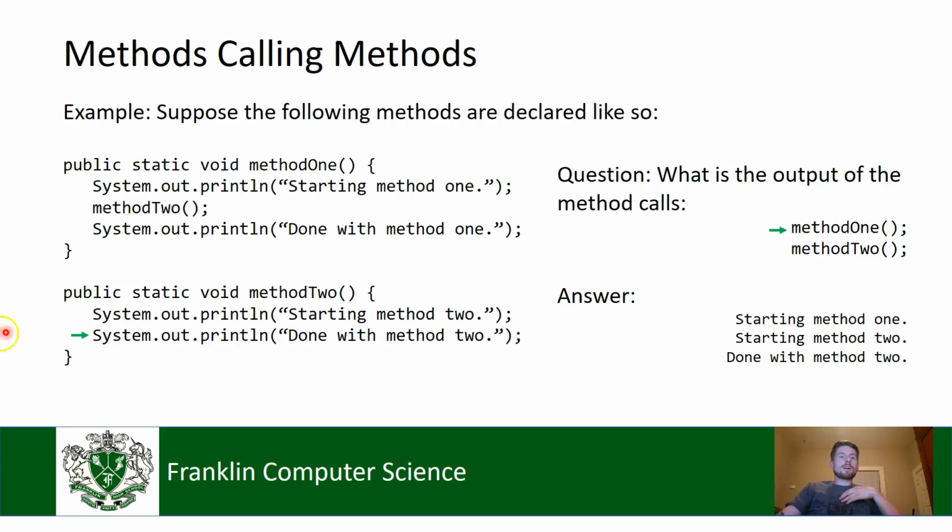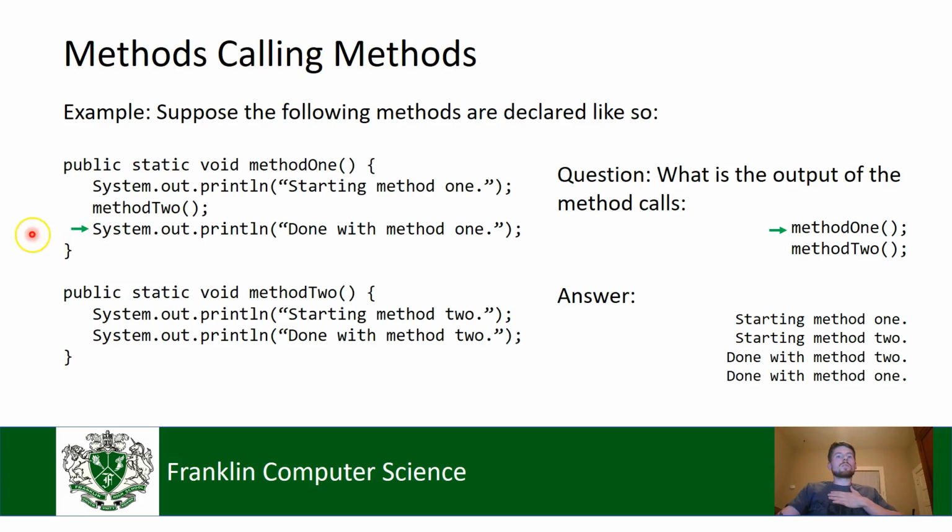Okay, then we are done with method 2, right? There's nothing else inside method 2, so we hit its closed curly brace. And where were we, right? We were paused right up here, right? We were at method 2, and so we're going to go to the next line down, which is done with method 1. So let's walk through this one more time. It was a little confusing.